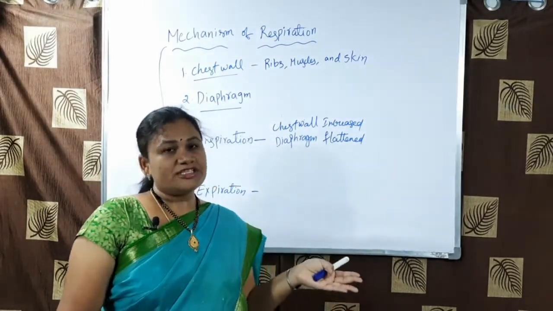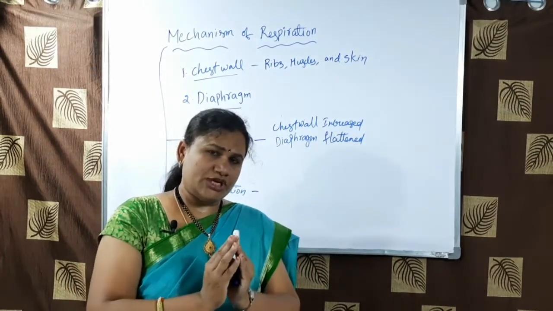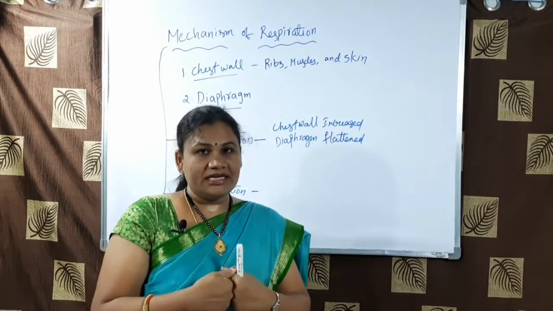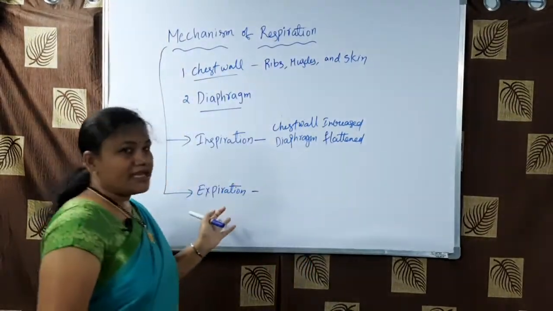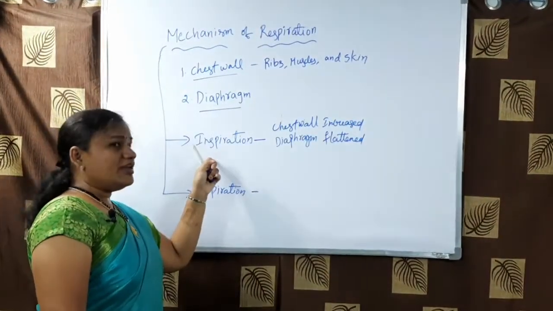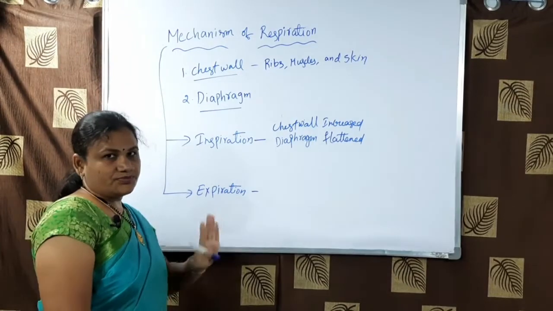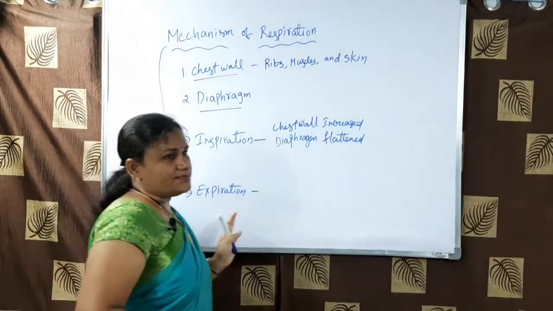In the expiration process, the diaphragm becomes normal and dome-shaped, the chest wall is lowered and flattened, so the volume decreases, pressure is applied, and air rushes out. That is expiration. Inspiration and inhalation, expiration and exhalation, both are the same. So this is the mechanism of respiration.